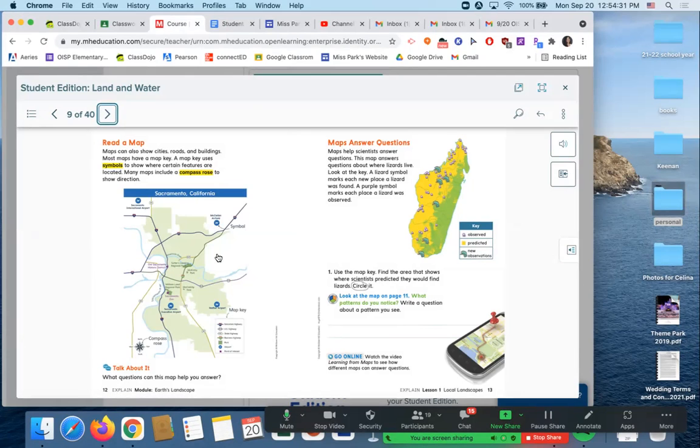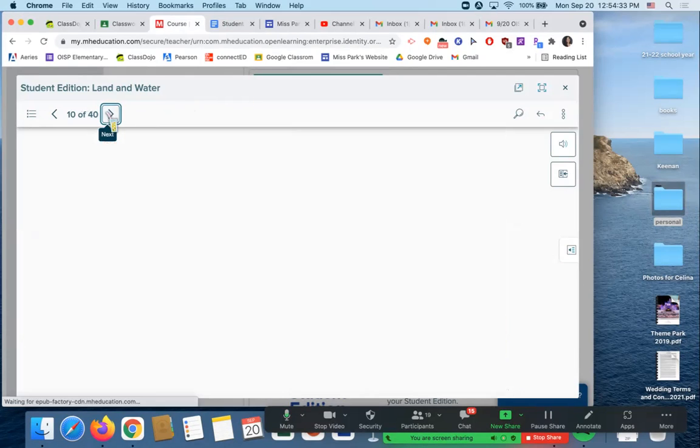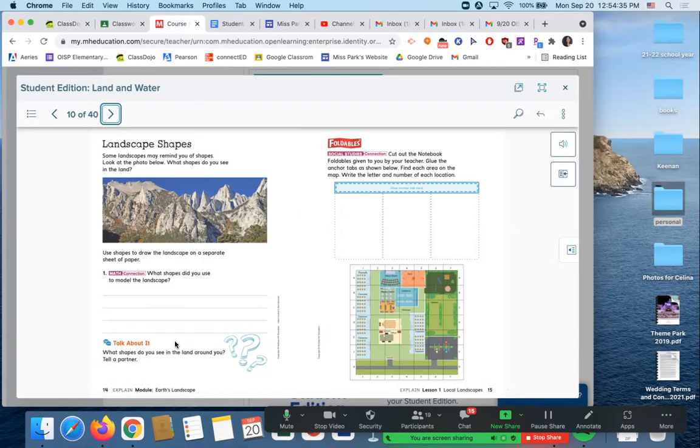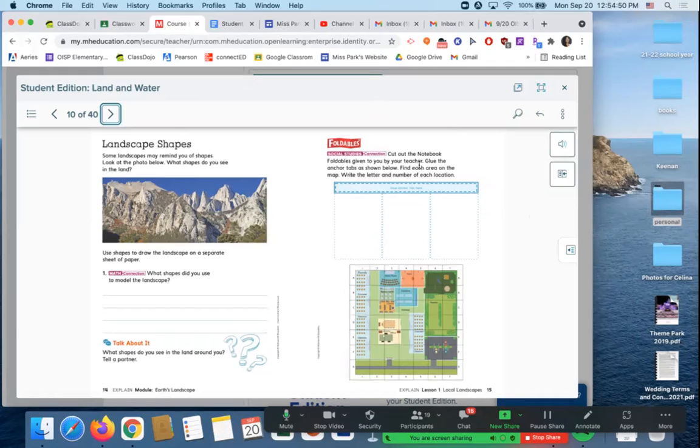You need to do pages 12 and 13 because it says explain. You need to do pages 14 and 15 because it says explain. Now, for these foldable activities, I'm actually not going to do these because these would have been things that you got in class. It's going to say, cut out the notebook foldables given to you by your teacher. Obviously, I can't give you guys anything.